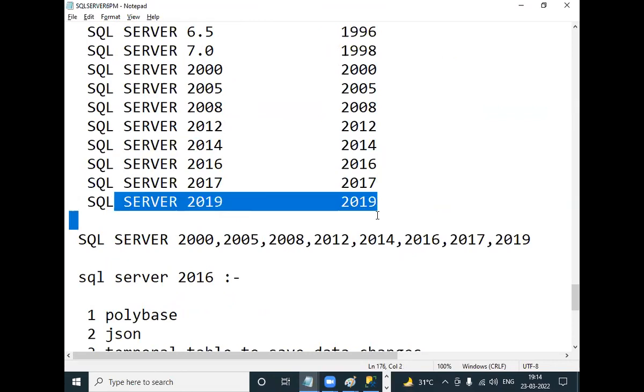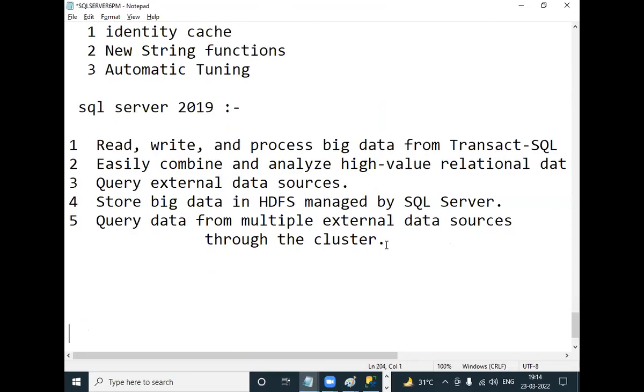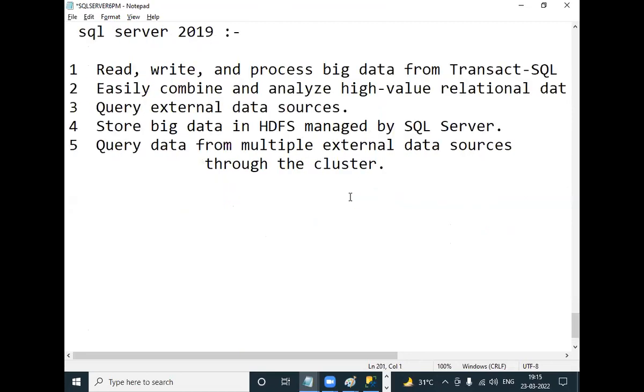If your OS is Windows 10, then install SQL Server 2019. But after installing SQL Server, what is installed?